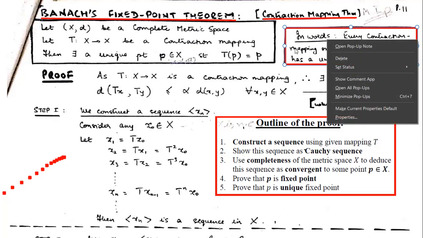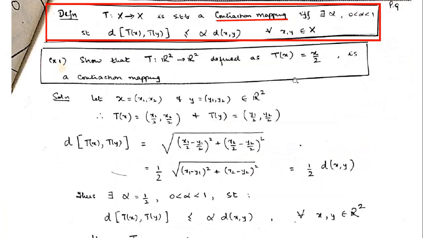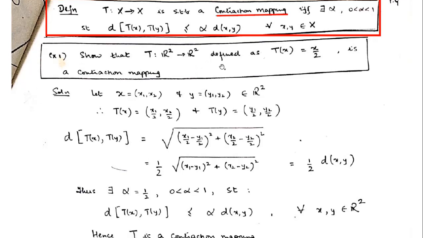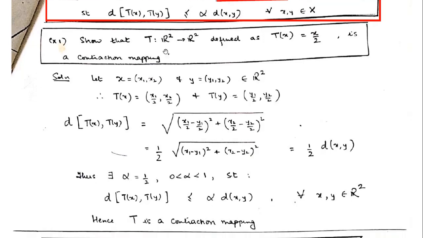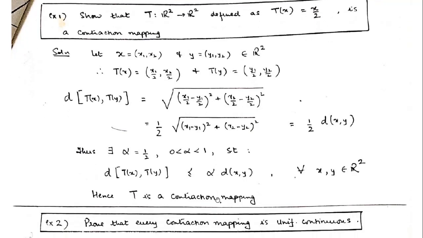Before going to that result, to understand contraction mapping better, I suggest you go through these examples, which will help you understand what contraction mapping in a metric space is all about. It's an example from R square to R square. It says that T of any point becomes half of that. So it's coming closer and closer to something.